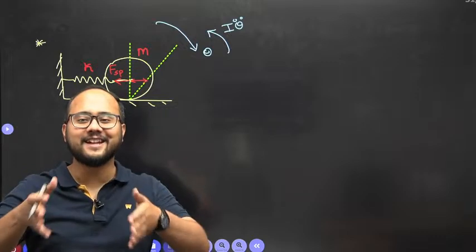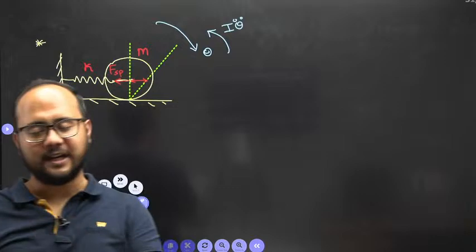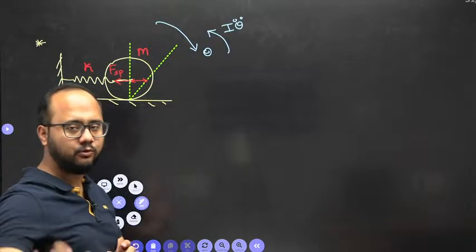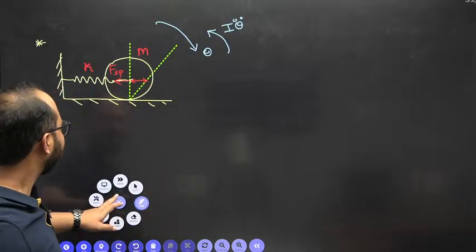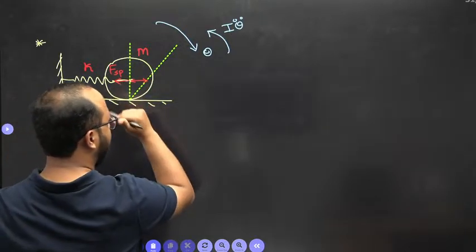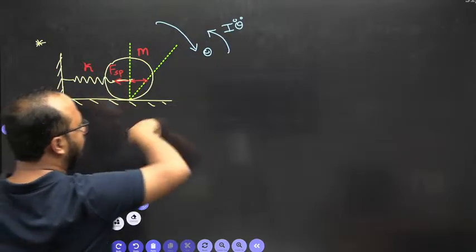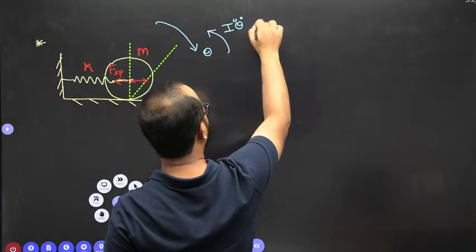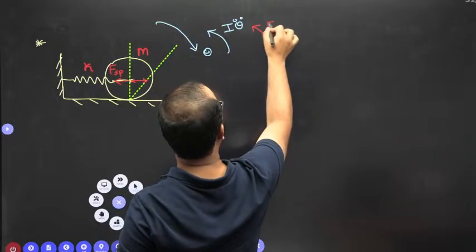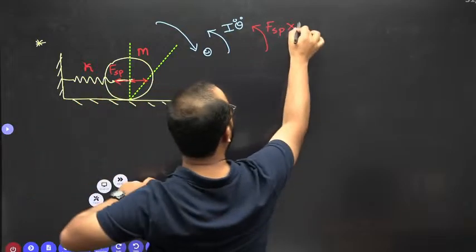Coriolis acceleration. You need to mention acceleration also, no? It's written with the wrong spelling. Okay. Coriolis acceleration I will tell you, and how to identify the direction as well. Don't worry. Now the spring force is acting like this. This is the mass. There will be a moment produced by the spring force in anti-clockwise sense: spring force multiplied by the distance r.